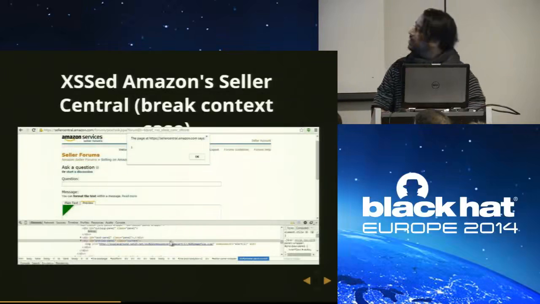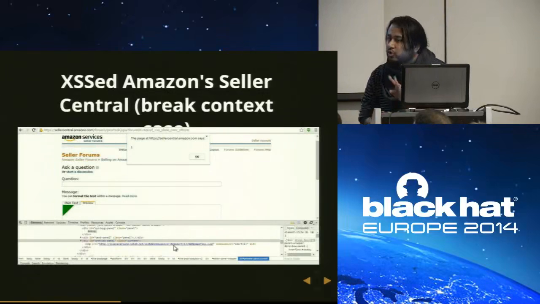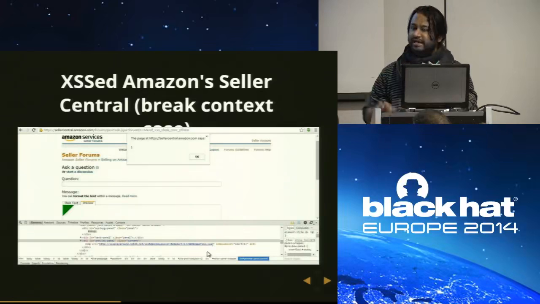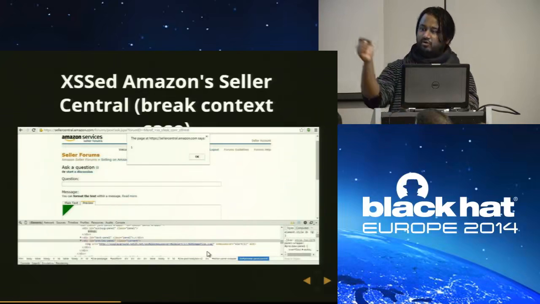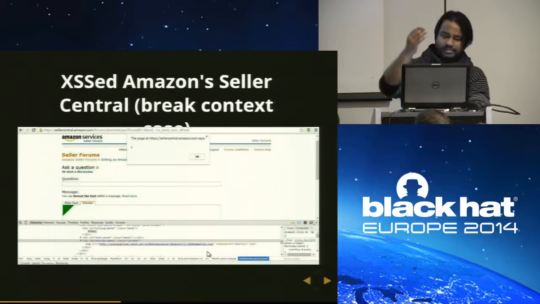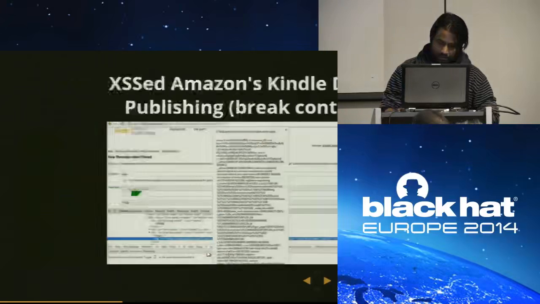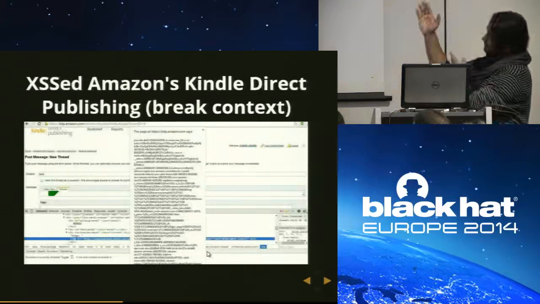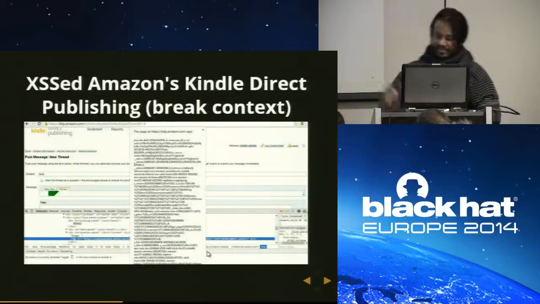See, because in that case, their developers are not doing any explicit decoding. See, %22 is there. But in that case, after the question mark in the URL, I had double quotes. So that double quote is a hard-coded double quote, and they forgot to encode it. That's why it breaks and JavaScript gets executed. So this is an XSS on the Amazon Kindle WYSIWYG editor.